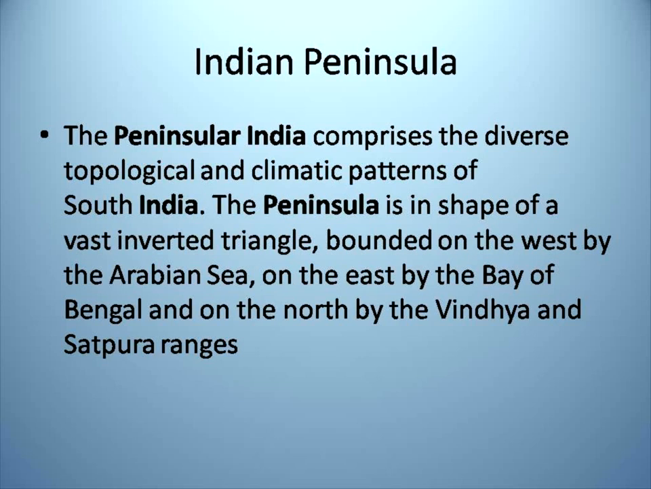The Indian peninsula is in the shape of an inverted triangle. If you see the map, you can say it is an inverted triangle shape, bounded on the west by the Arabian Sea, on the east by the Bay of Bengal, and on the north by the Vindhya and Satpura ranges. That is what the term peninsula denotes.